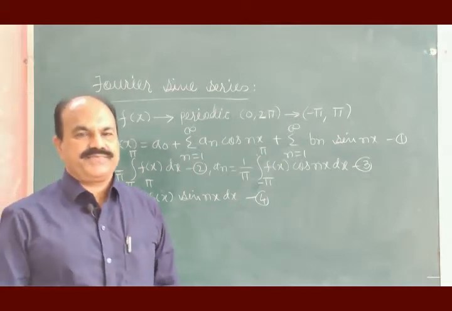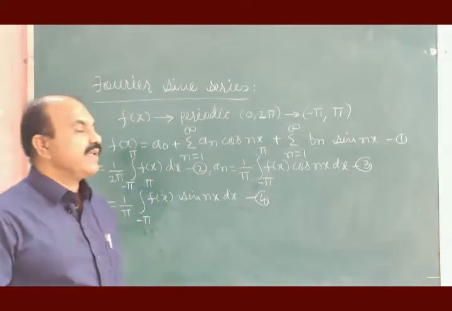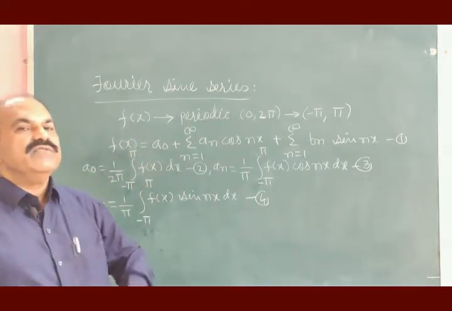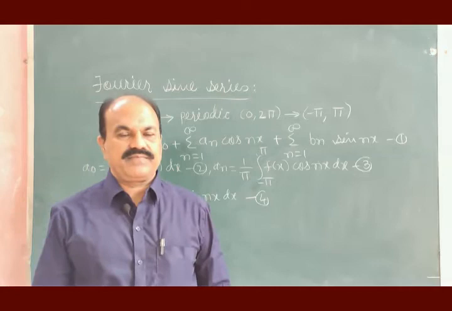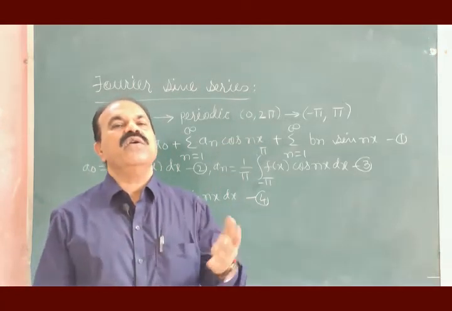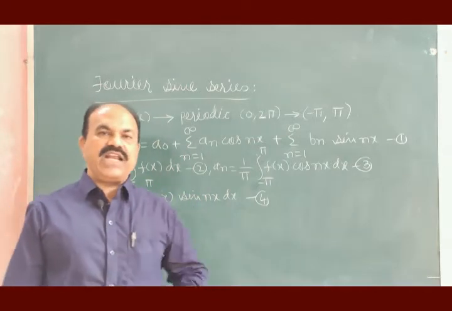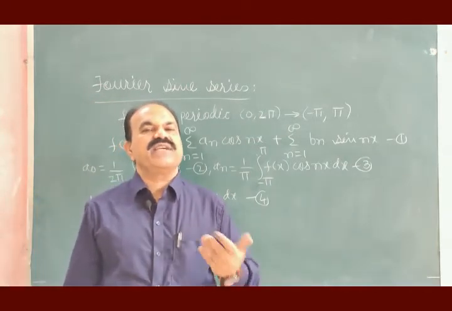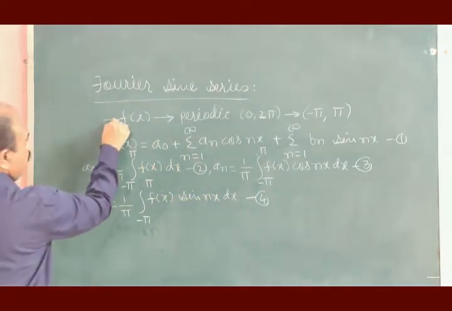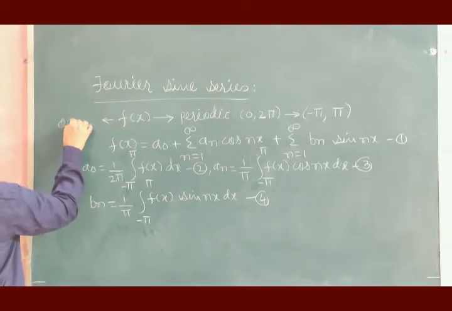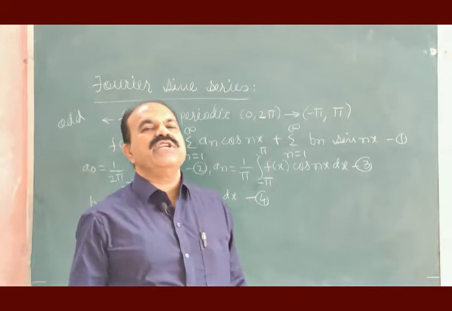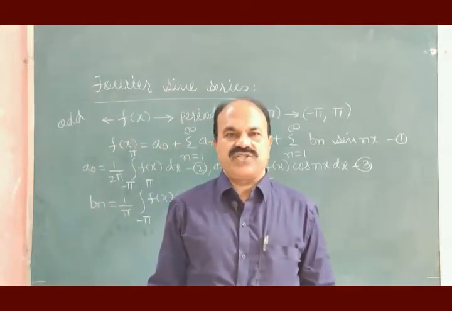Now let us consider function f of x from some other angle: whether function f of x is even or odd. In the earlier lecture we considered function f of x as an even function. Now let me consider that function f of x is an odd function.